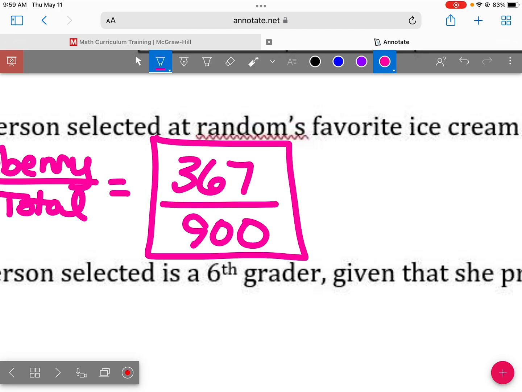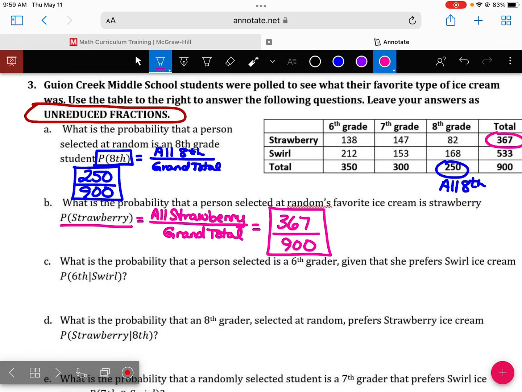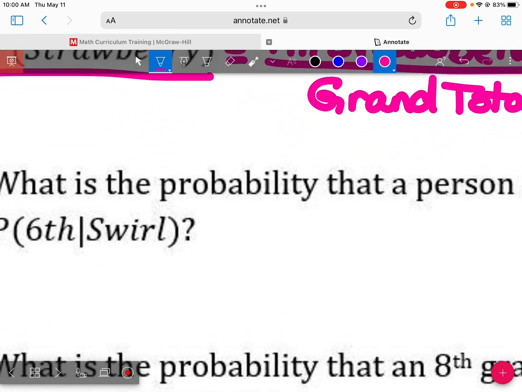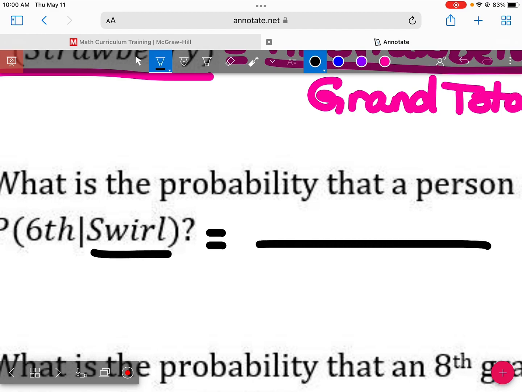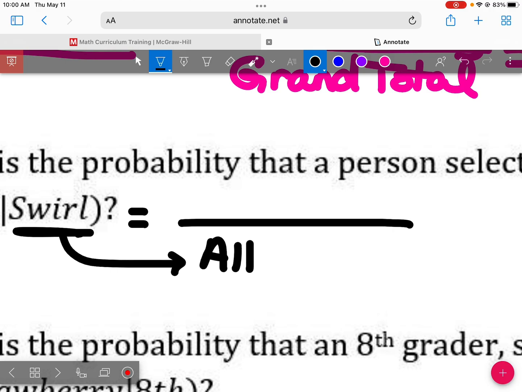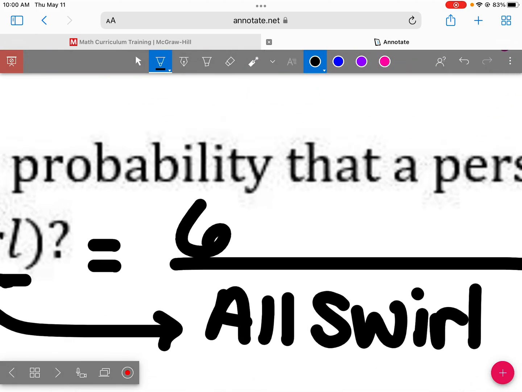Right, now we start getting into some given that's. The probability that a person selected is a 6th grader, given that she prefers swirl ice cream, or the probability of 6th, given that swirl. Whenever we have a given that, whatever comes second, all of that goes on the bottom. So I want all swirl on the bottom. And on the top, I want the intersection between the first and the second event. So the 6th and swirl.